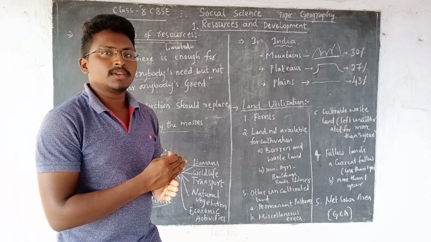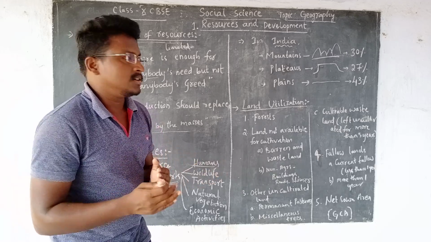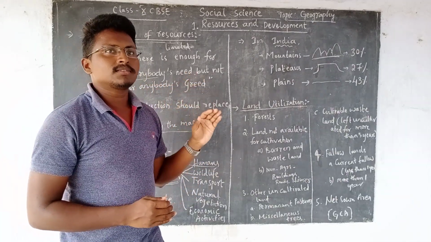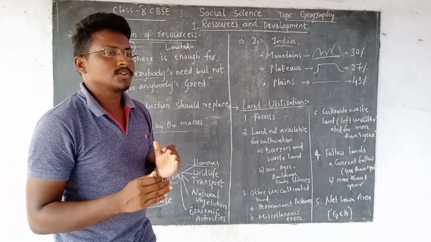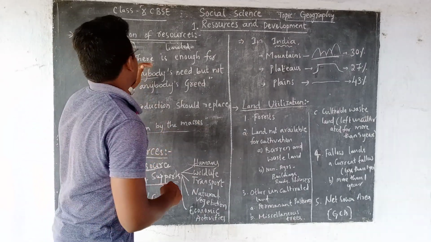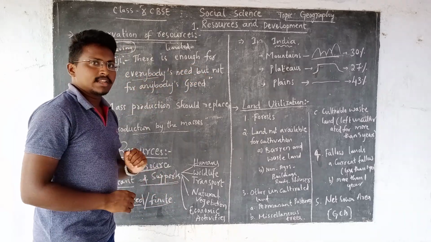They should be consumed and distributed equally. Only one person cannot consume all the resources or earn all the profit. That is what Gandhi was trying to say.